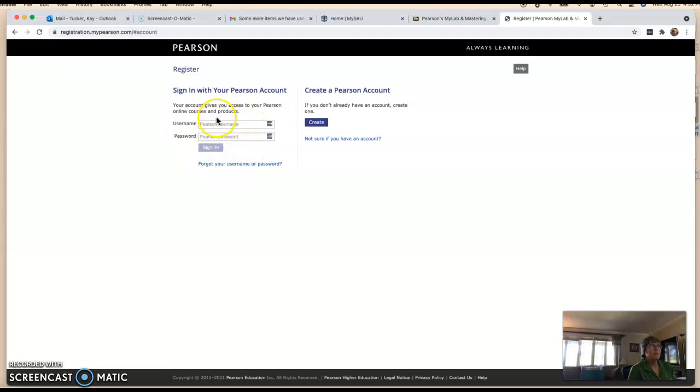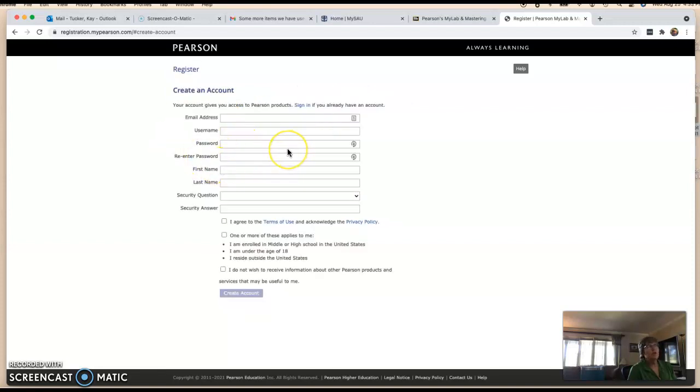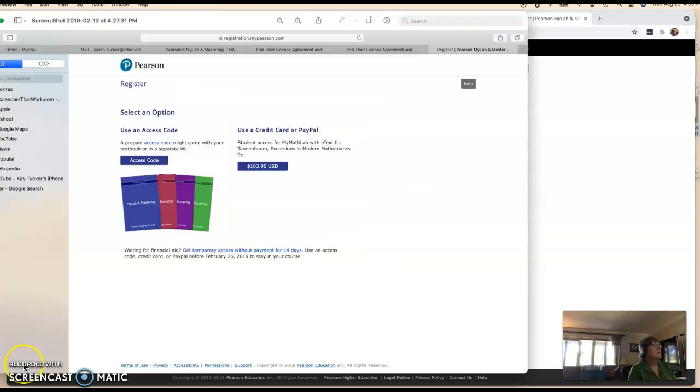If you haven't, which most of you probably haven't, you'll just say create, and then it'll ask you for your email address, ask you to pick a password, things of that sort. You'll agree to the conditions, and then it will take you to a new page. And I don't want to put this information in, so I'm going to show you a screenshot I have of it. So this is a screenshot of what the next page will look like.